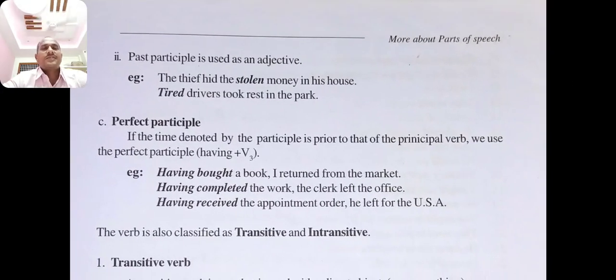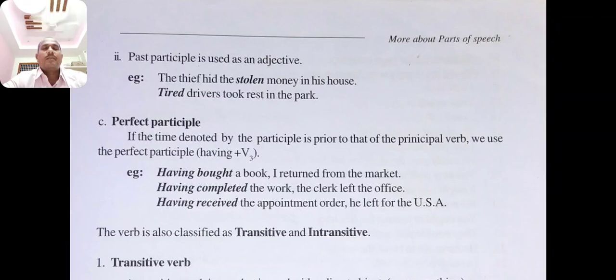Past participle is also used as an adjective. The thief hid the stolen money in his house. Tired drivers took rest in the park. These are examples of the past participle used as an adjective.